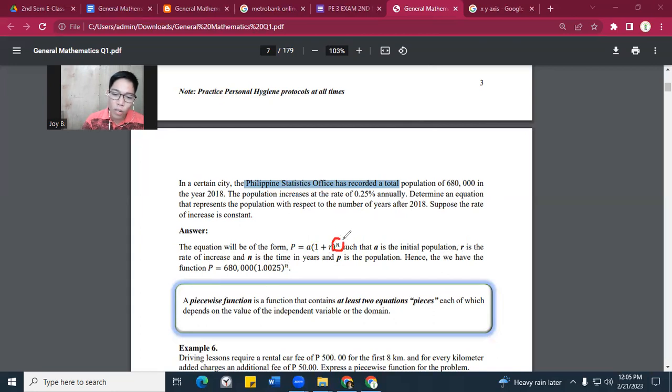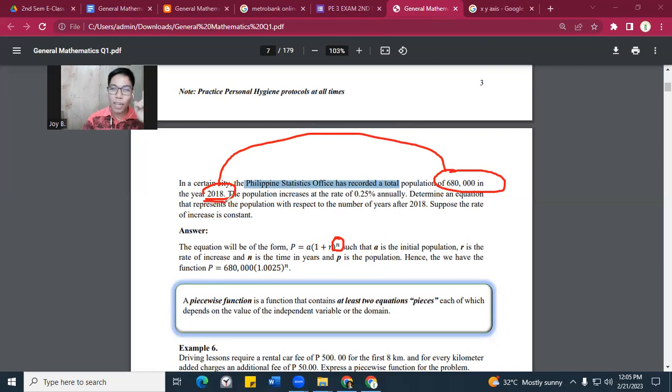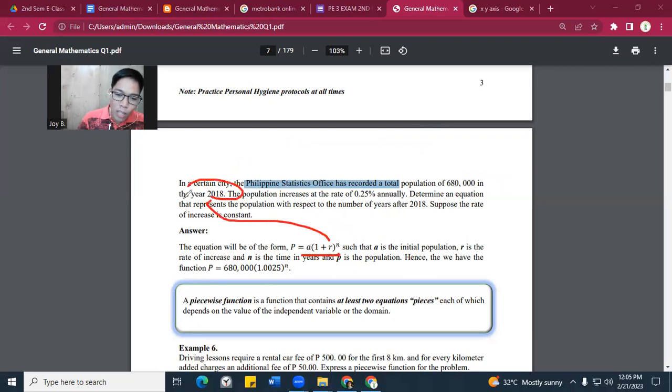Okay? Ilang taon. Maybe we can compute. Let's say for example, today this is 2018, ang population natin ngayon is 680,000. However, this year, I mean, the year is 2018, ngayon is 2023 na. So, ilan na kaya ang population ngayon? So, we will use this formula to compute ilan na kaya ang population ngayon if we compare last 2018 using this formula. Okay, so let's repeat one more time.